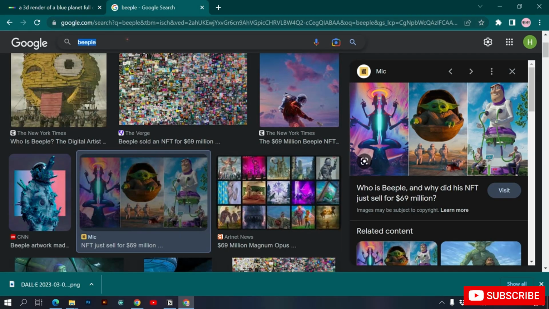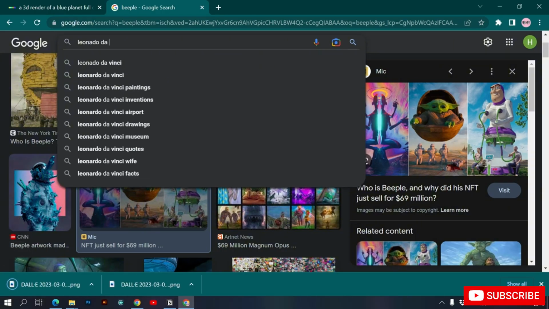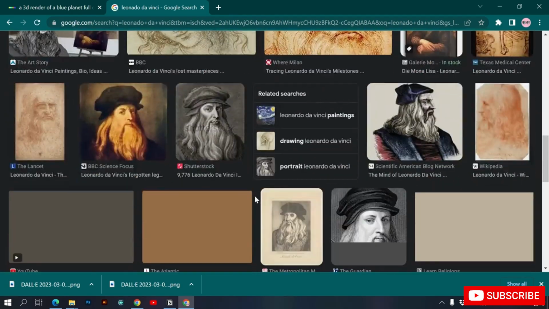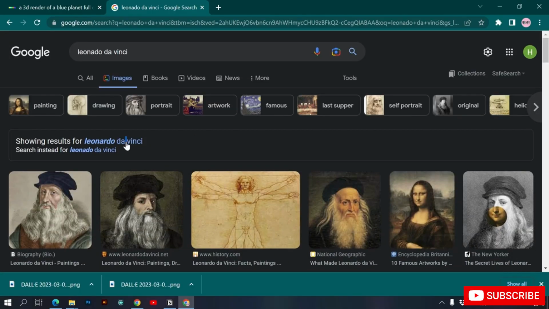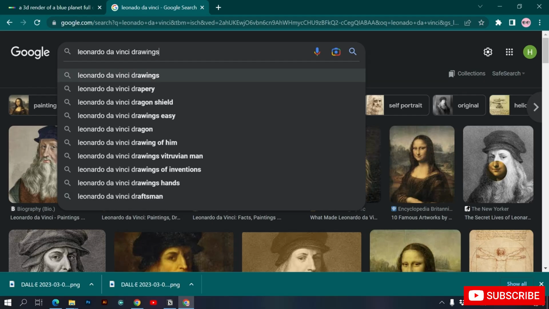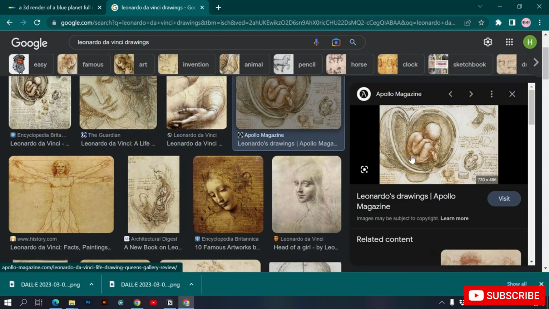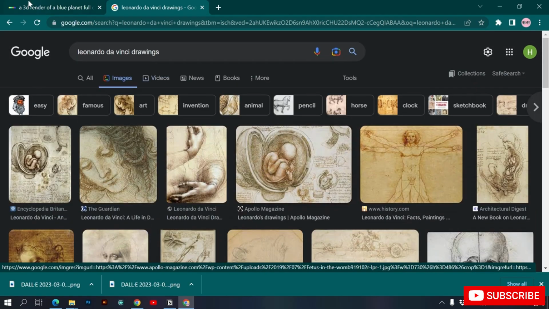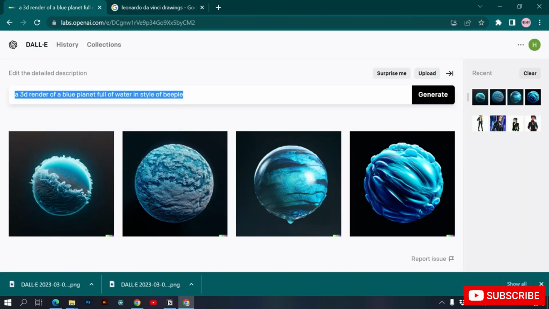Let's say, do you know who Leonardo da Vinci is? Leonardo da Vinci has his own unique art, unique style of drawing. Okay. So if I go into Leonardo da Vinci drawings, you can see it creates drawings in this ancient style. So this is also a good style. So let's try to create something in style of Leonardo da Vinci. I'll just copy his name. Let's go and let's try to create.